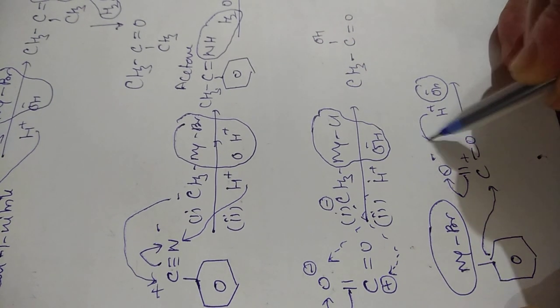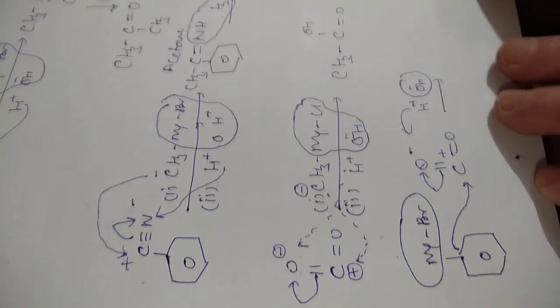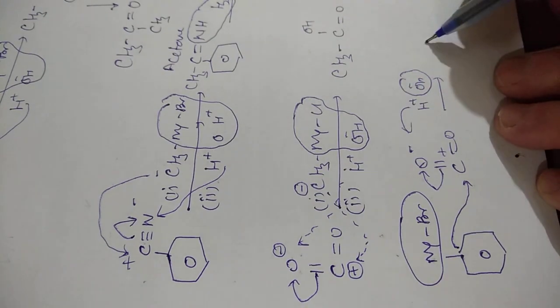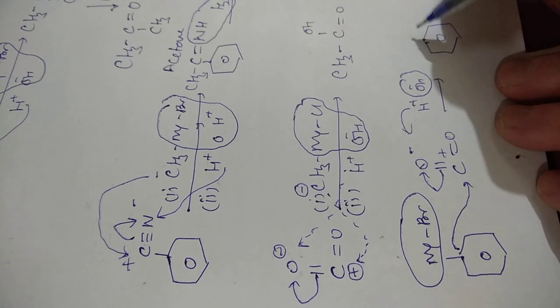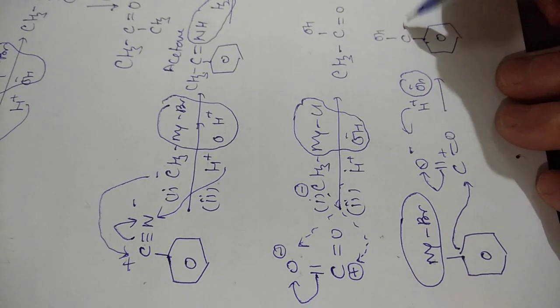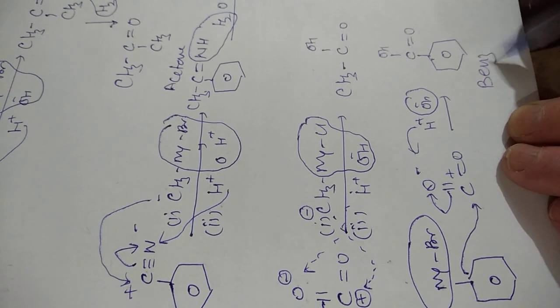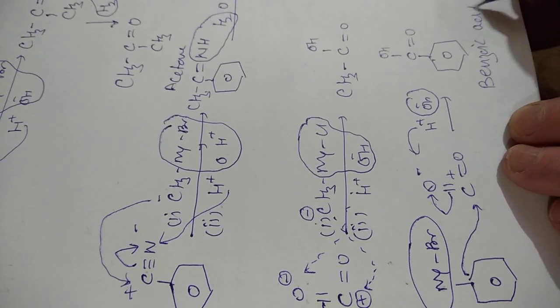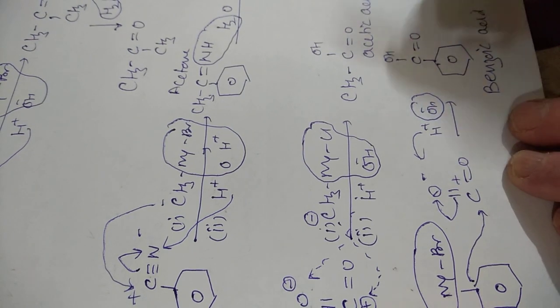You can see the reactions are taking place in the same way, absolutely in the same way. As a result, the addition product will form, and on further hydrolysis, it gives benzoic acid. This is benzoic acid, and this is acetic acid.